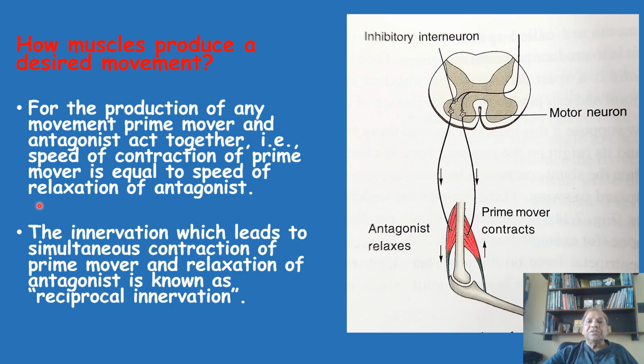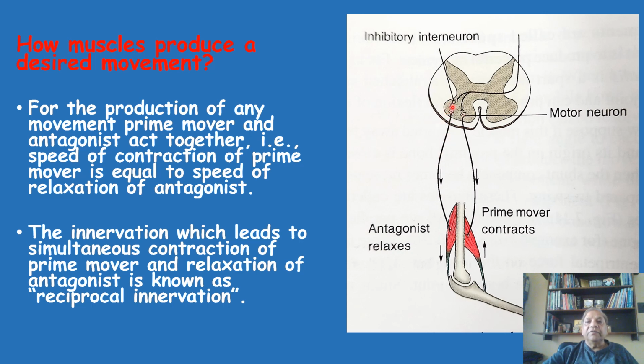And at the same time, the same axonal branch has a synaptic contact with an inhibitory neuron, which in turn has synaptic contact with the motor neuron supplying the triceps muscle. But this intermediate neuron is an inhibitory neuron.